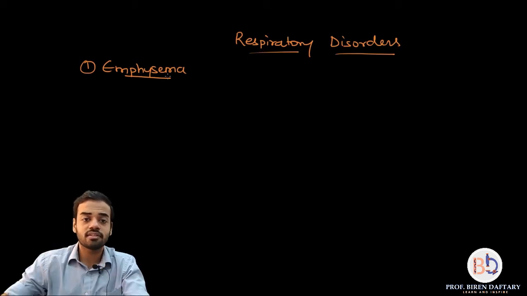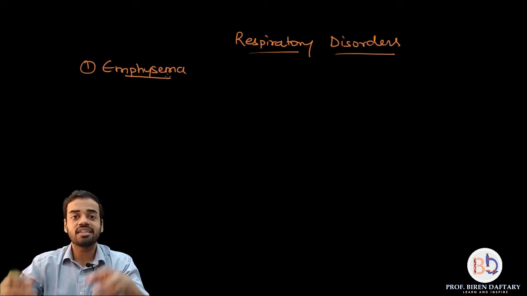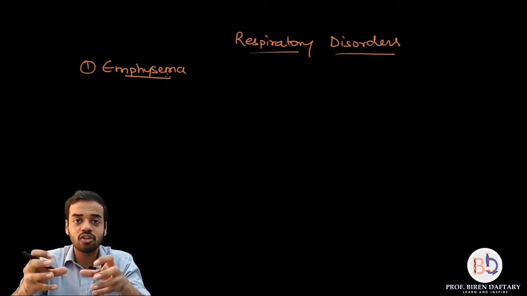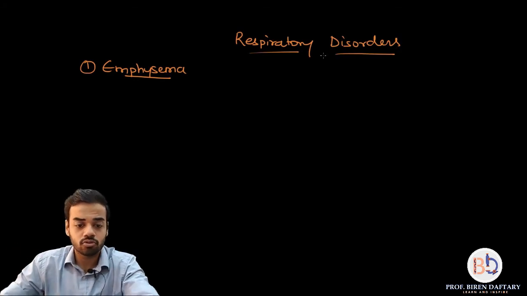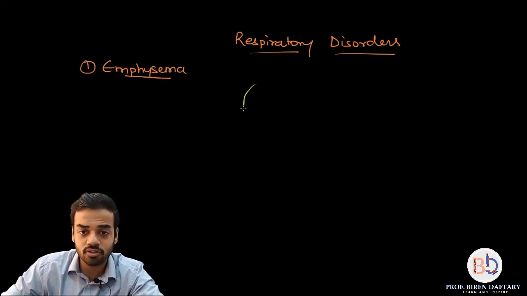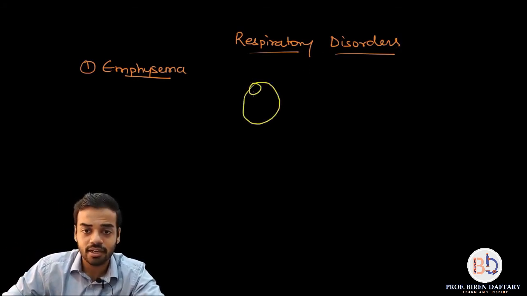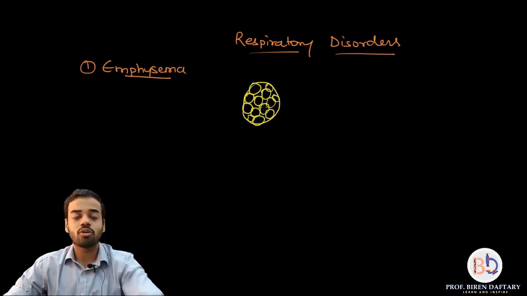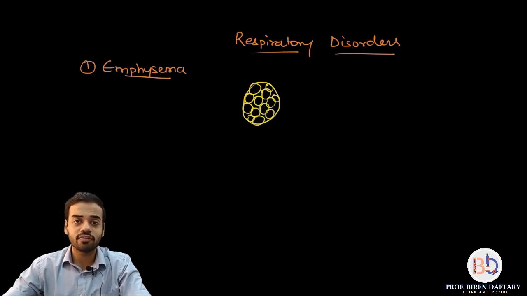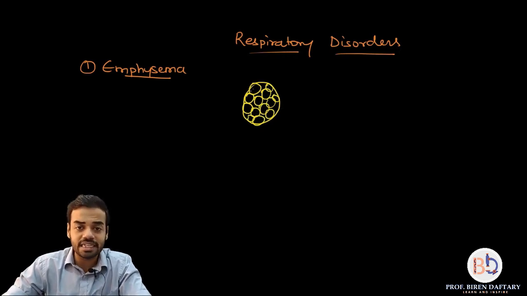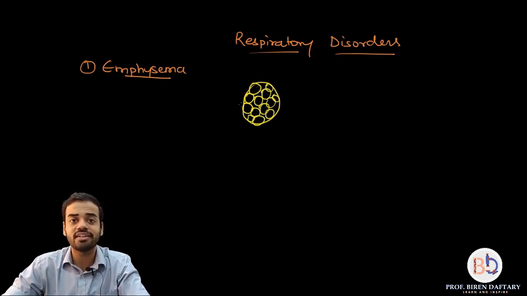So in emphysema, the individual alveoli in the alveolar sac burst. Just imagine if this is your alveolar sac, and these are the alveoli which are present inside them. People who are suffering from emphysema, over a period of time, these individual alveoli degenerate and burst.